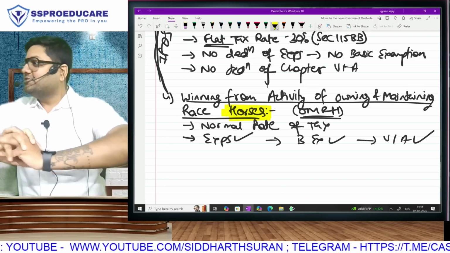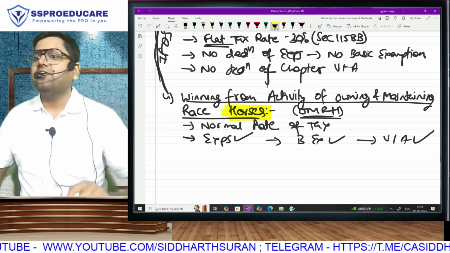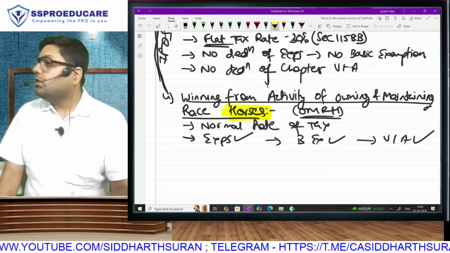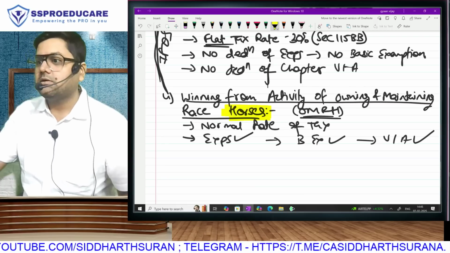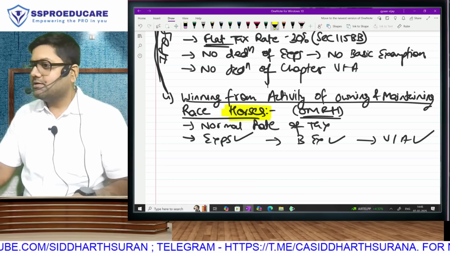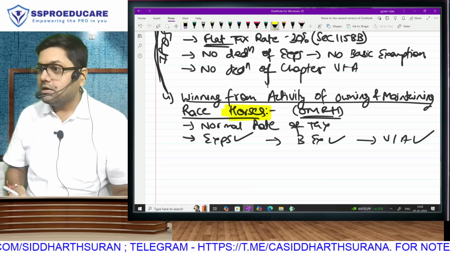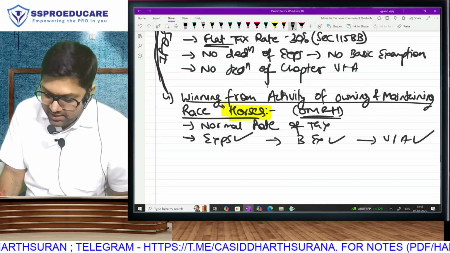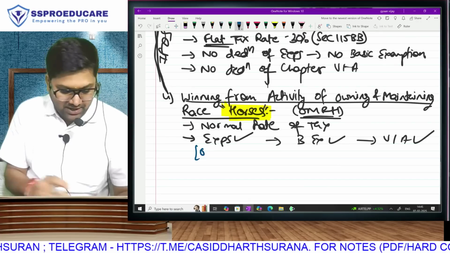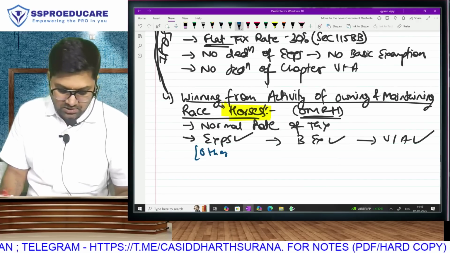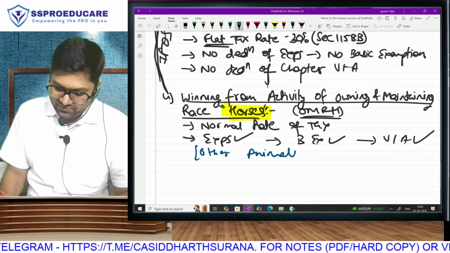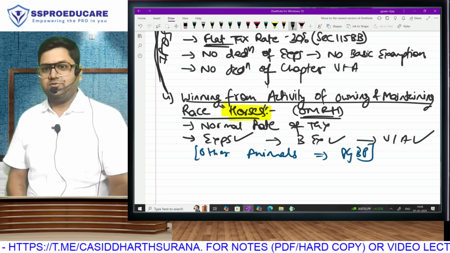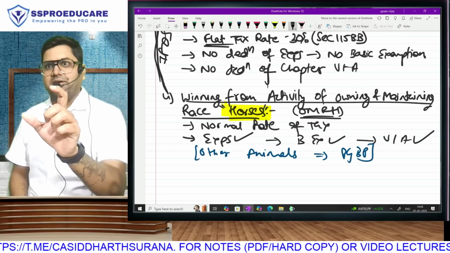Now, this is where the Institute starts its tandava. Hello. The Institute in the exam is asking, owning and maintaining race camels. Owning and maintaining race dogs. No. They can mention. You can't say no, you can't mention. No. In IFOS, when they have mentioned specifically only horses, it means that by chance, if there is any question on other animals, then you have to put it under PGBP. Because IFOS mentions only horses.